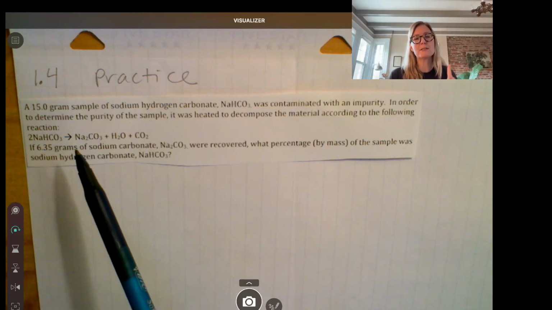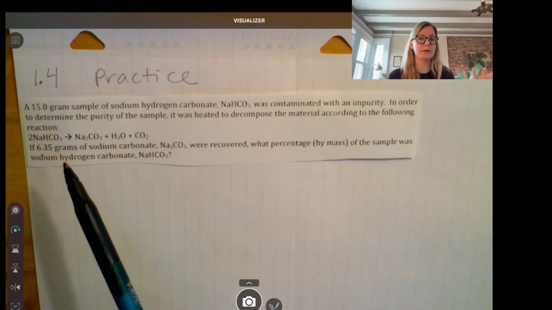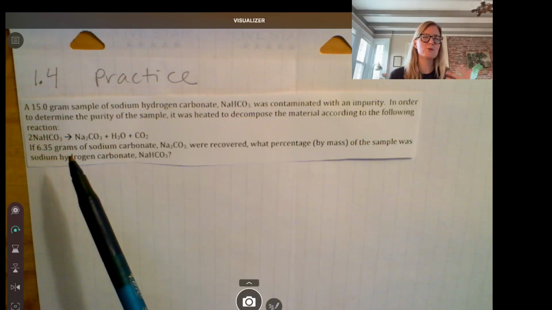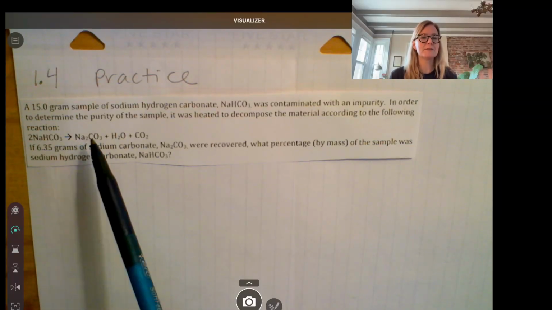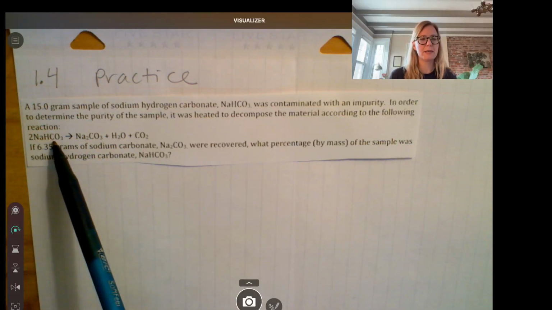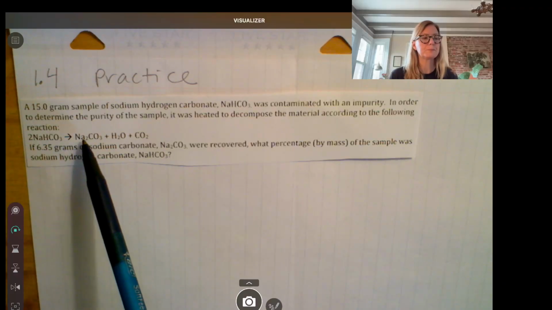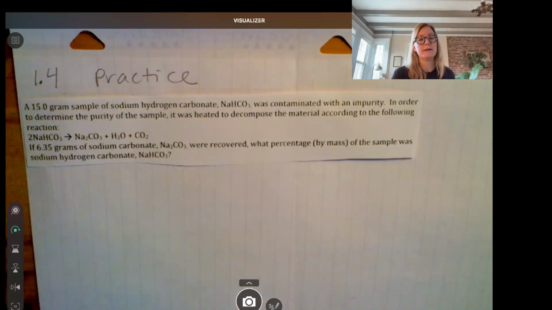The only exception is when they're dissolved, in which case they're dissolved in water, and we would say that they're aqueous, because ionic compounds usually dissolve in water. But if it's not dissolved in water, it's going to be a solid. So we took the baking soda, we heated it up, it produced sodium carbonate, which is also a solid.